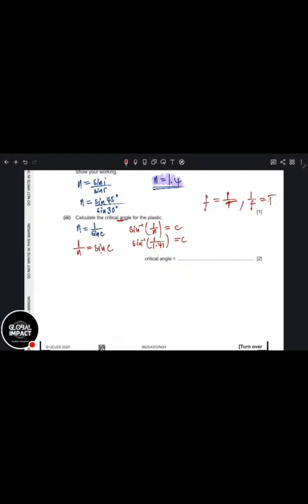What do you get as your answer? You should get an answer for C.